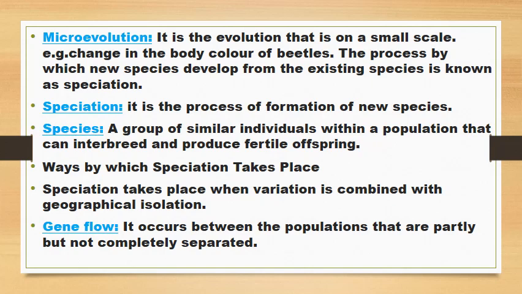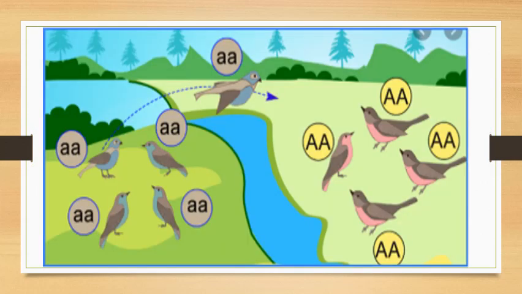Way by which speciation takes place. Speciation takes place when variation is combined with geographical isolation. Then gene flow. It occurs between the populations that are partly but not completely separated. This is the figure you can see here.